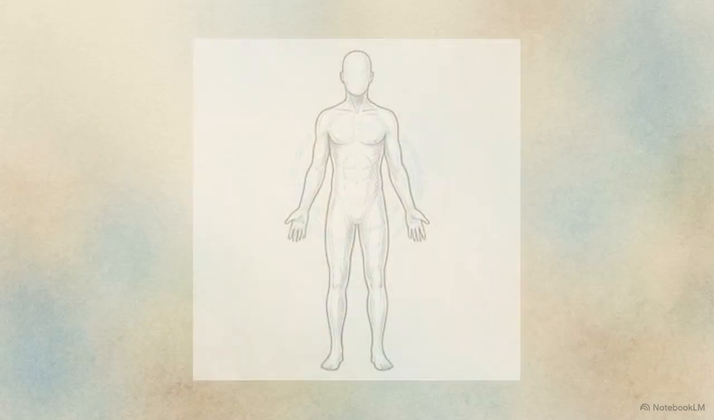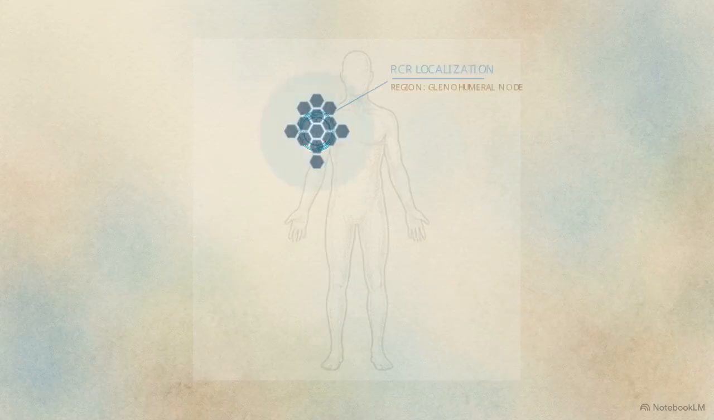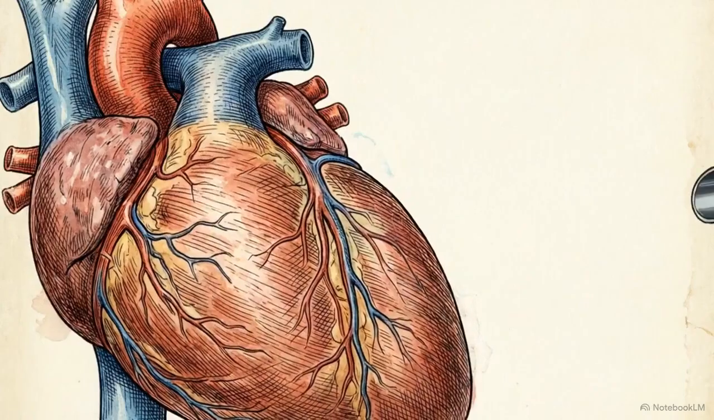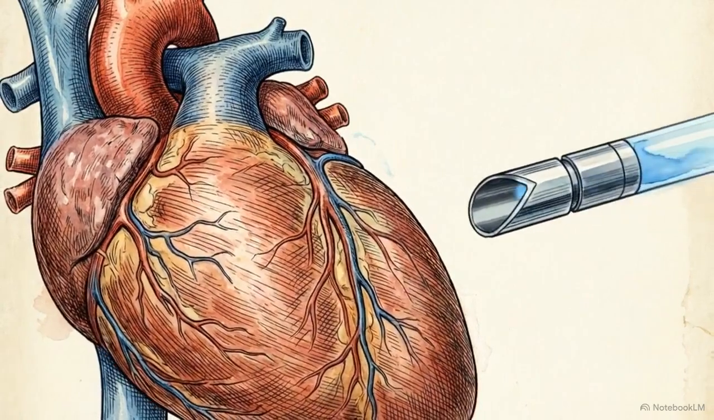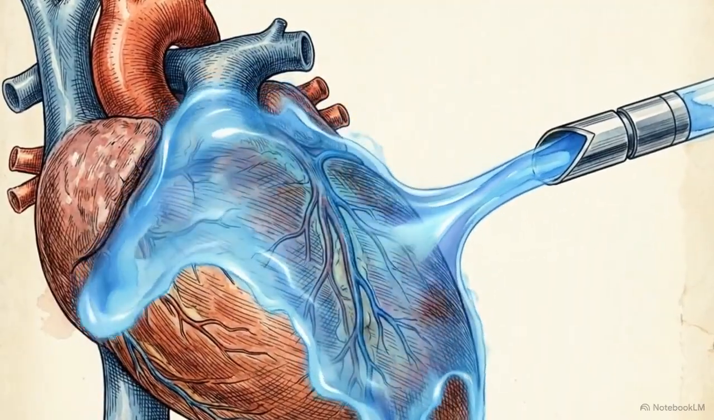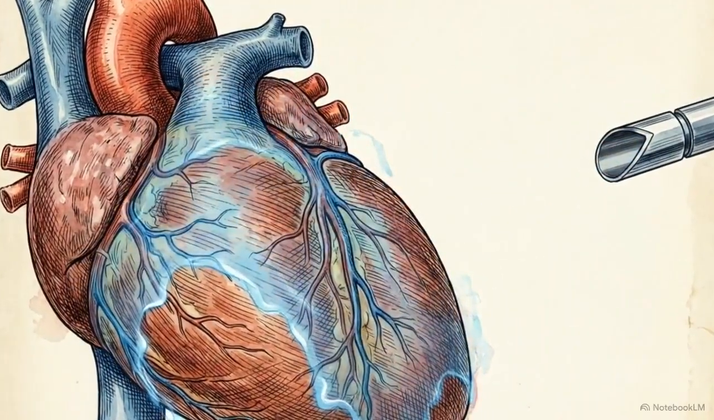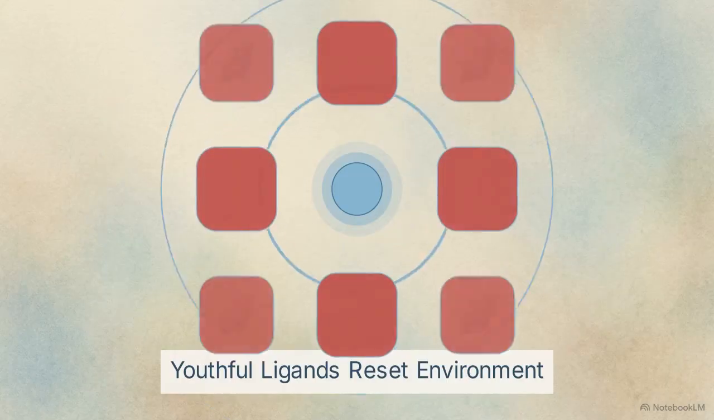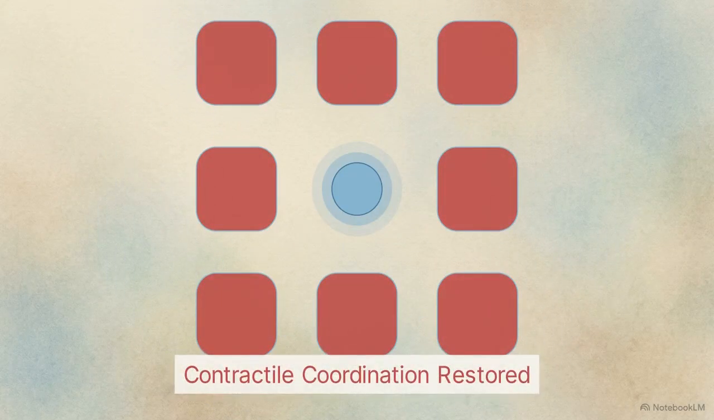This precisely tuned replacement flux is designed for application to specific anatomical regions, rather than the entire body at once. In the aging heart, the protocol is administered via isolated limb perfusion microcatheterization, allowing for a concentrated, slow flush of metabolic debris. Replacing senescent cardiomyocytes with primed MSCs introduces youthful ligands to the environment. These chemical signals reverse the stiffness of the surrounding tissue, restoring contractile coordination.